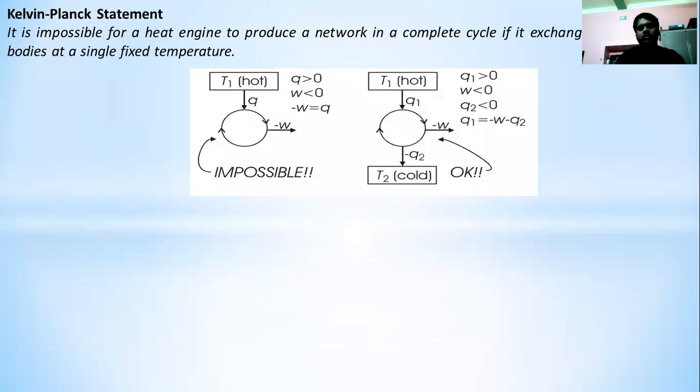That means it is impossible to construct a heat engine which can operate at a single temperature. So first one, the T1 hot temperature, and there is no other temperature. That means we are constructing a heat engine which is operating at a single temperature, which is impossible. So to operate a heat engine, we must have two temperatures and there should be a gradient. That means T1 and T2 should not be the same. So if it is like that, then we can construct a heat engine. So this is the Kelvin Planck statement.